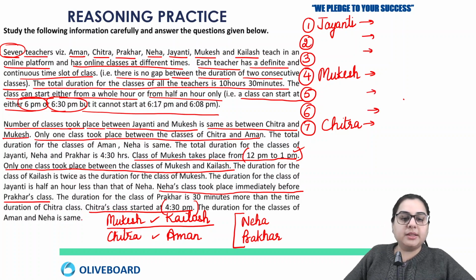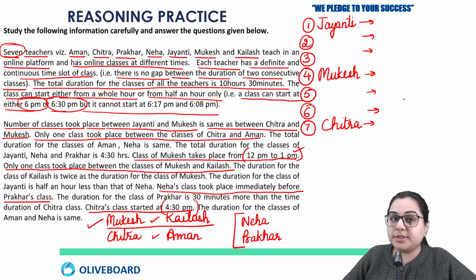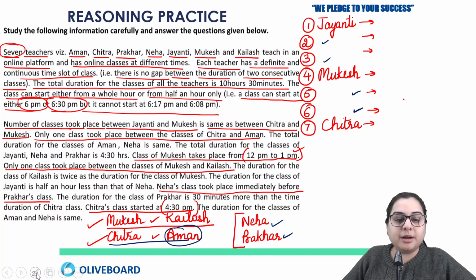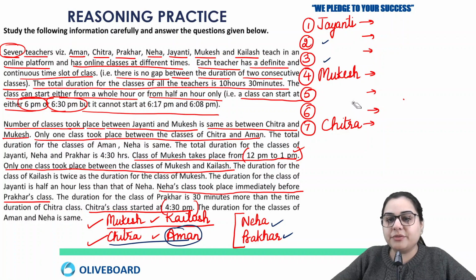Now we can see that there is one person between Mukesh and Kailash, and there is one person between Chitra and Aman. And Neha and Prakhar are immediate. So either I can put Neha and Prakhar on the second and third position, or on the fifth and sixth position. So what should we be doing? If I put Neha and Prakhar on the fifth and sixth position, I will not be able to fill Aman, because there is a gap of one person between Chitra and Aman. So at least we can use this information.